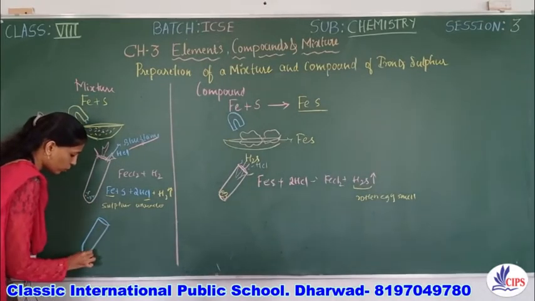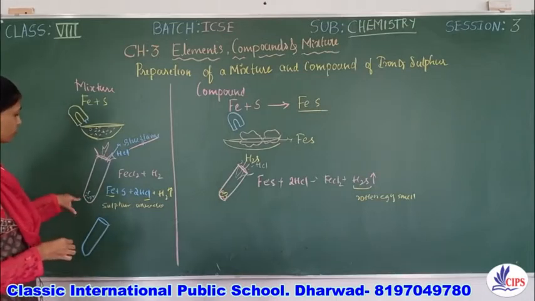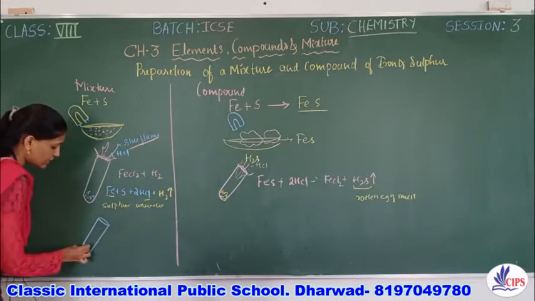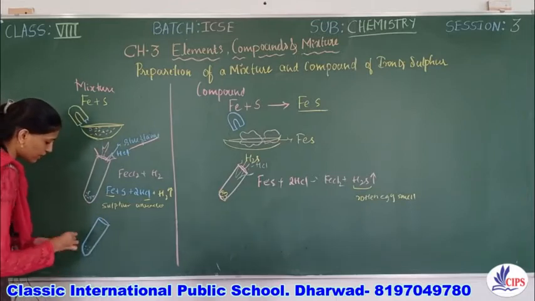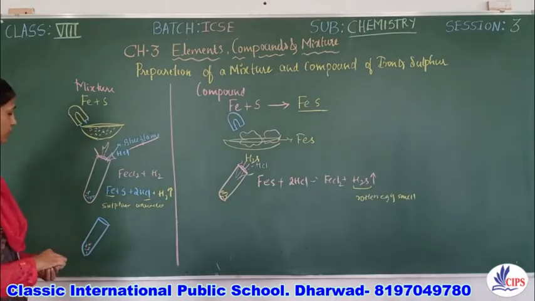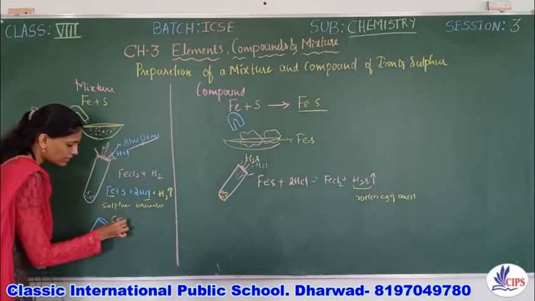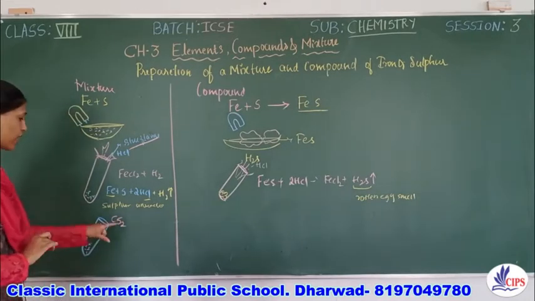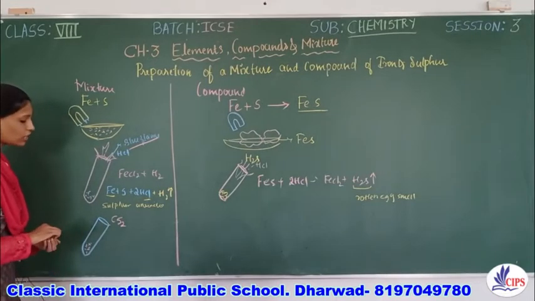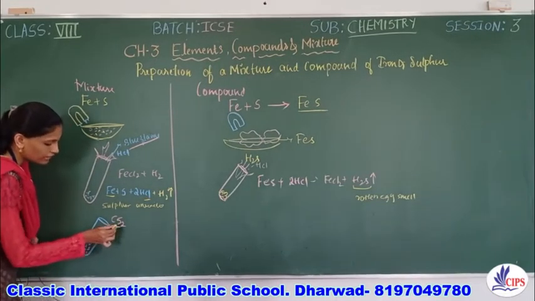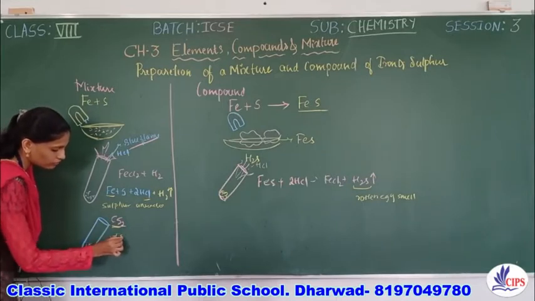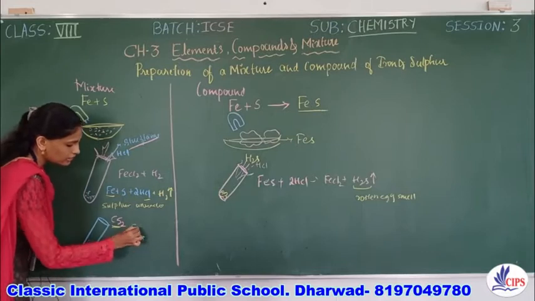Then let us do one more demonstration here, like how it reacts with the sulfur. Now let us take the same mixture of iron and sulfur, powdered form of iron and sulfur. Then add carbon disulfide to this. When we add carbon disulfide to this mixture, you can see that the sulfur present in this mixture gets dissolved.